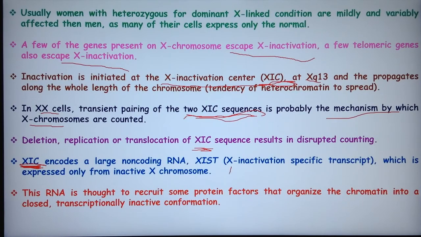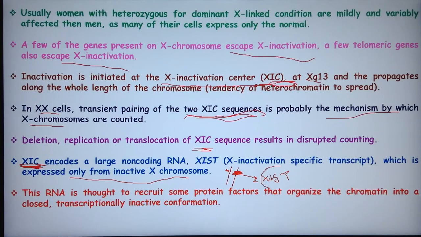So we have two X chromosomes, and after this XIC pairing occurs. The one which is to be silent encodes an RNA which is XIST, the X inactivation specific transcript, expressed only from the inactive X chromosome. This RNA is thought to recruit protein factors that organize the chromatin into a closed, transcriptionally inactive conformation.